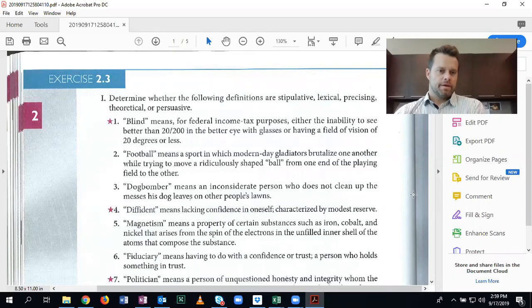Hi everyone. This video is going to be practice problems related to determining whether definitions are stipulative, lexical, precising, theoretical, or persuasive.